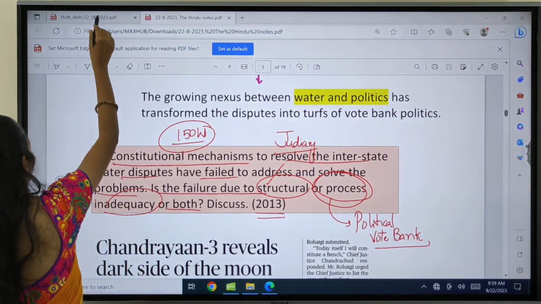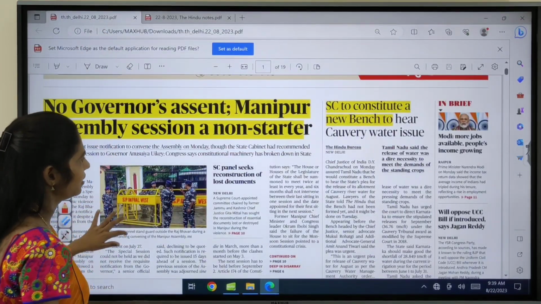And now let us move back to our Hindu paper.